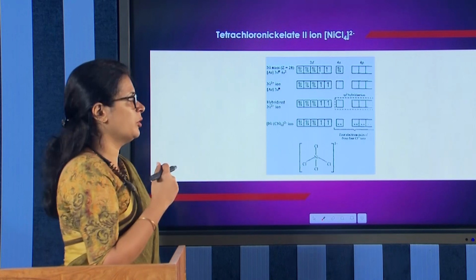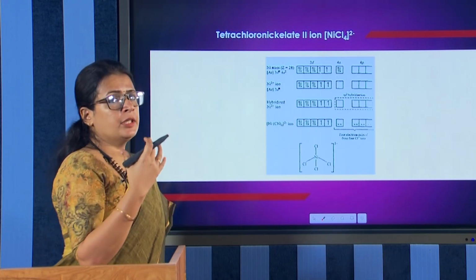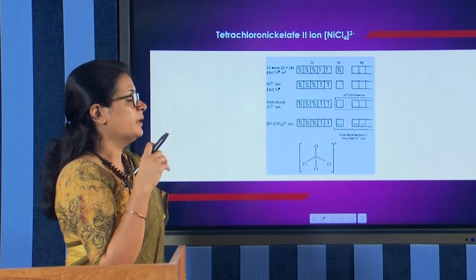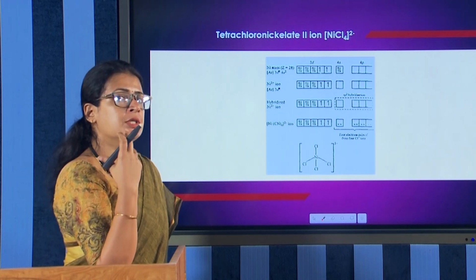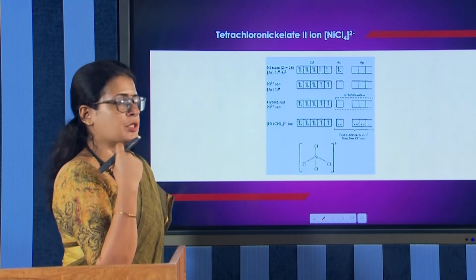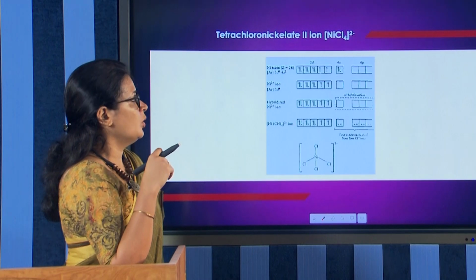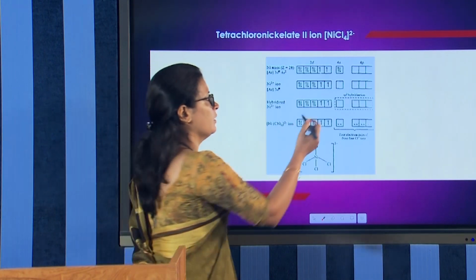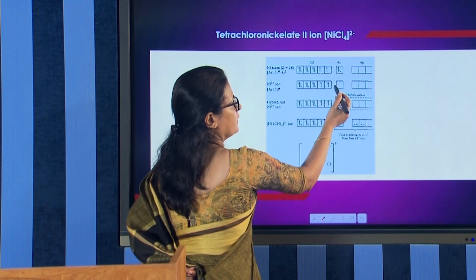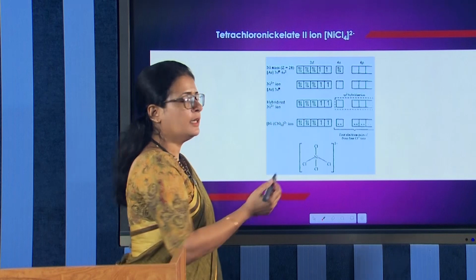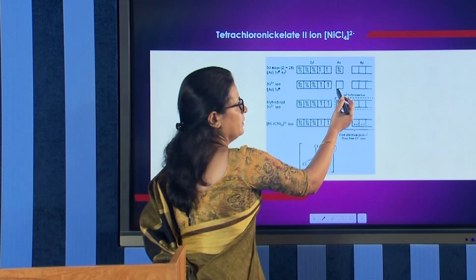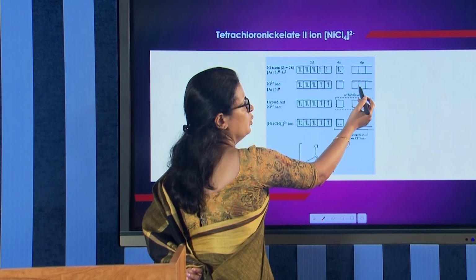Now, according to the valence bond theory, depending on the number of ligands available, the central metal atom should make empty orbitals for bond formation. So, how many ligands are there? There are 4 chloride ligands. So, 4 orbitals should be there. Before the bond formation, the metal orbitals undergo hybridization. How many empty orbitals are there? 1, 2, 3, 4. Three of the d orbitals are completely filled, 2 are partially filled. So, the empty orbitals available are 1, 2, 3, 4.